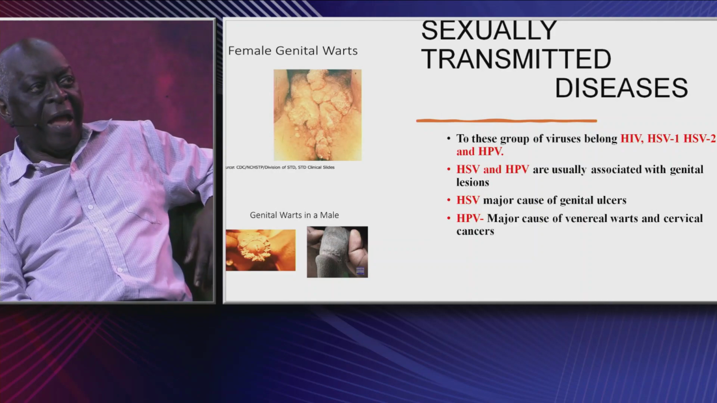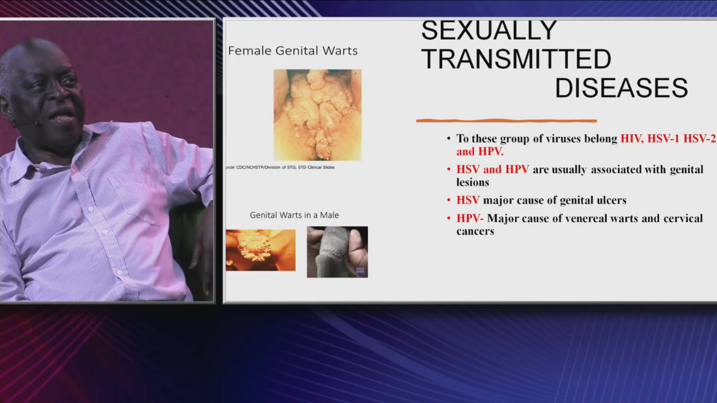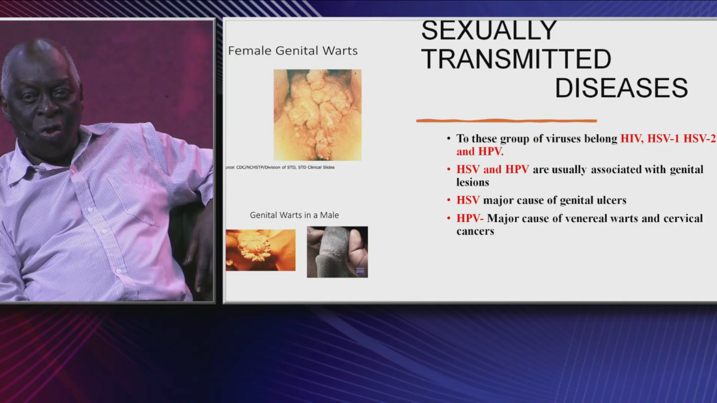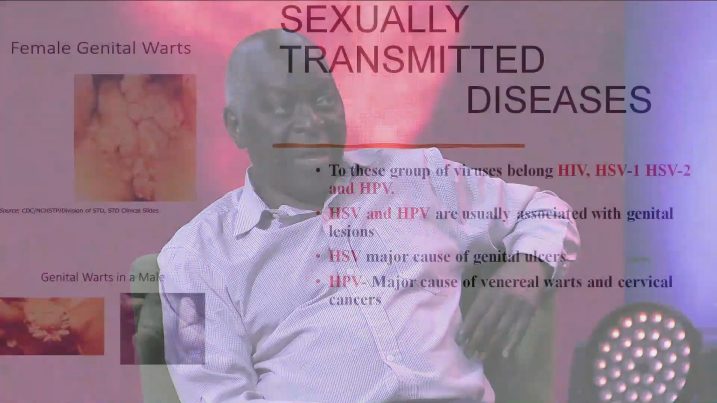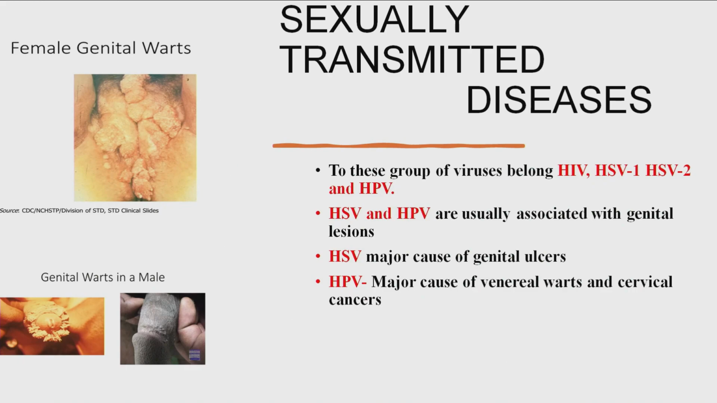As I come to the end, let's quickly see the last one, sexually transmitted diseases. What do we mean by sexually transmitted disease? Those are the diseases that are transmitted through sexual intercourse. A very good example here is the HIV, human immunodeficiency virus, HSV 1 and 2, and human papillomavirus.